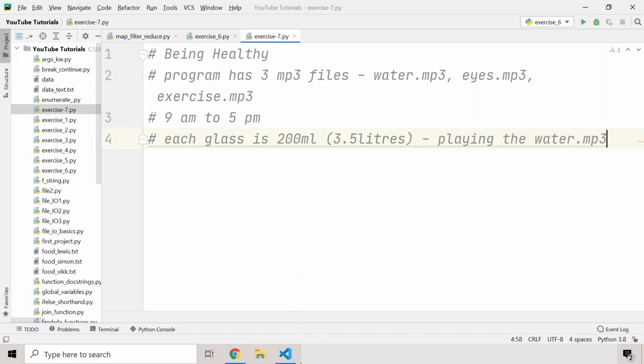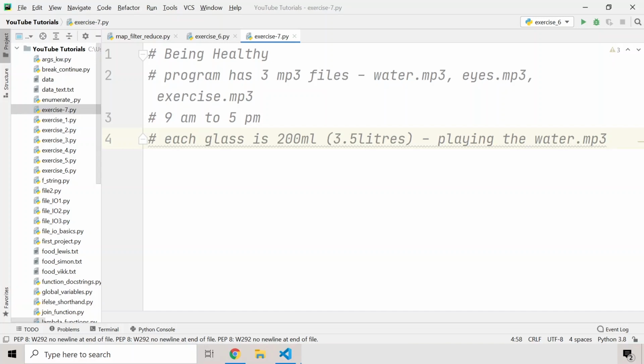Now how can we play the mp3 sound in a Python file, you must be asking me. Guys, we can do that with the help of the PyAudio module, and you can search on Google how to play audio in your Python file using the PyAudio module, and then how to stop it. So you will notify the programmer by playing the water.mp3 file. You can make a song of your own as well. You can play a drink water, drink water, drink water song, and you can basically play anything if you want.